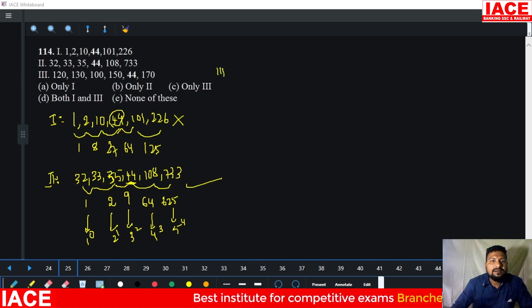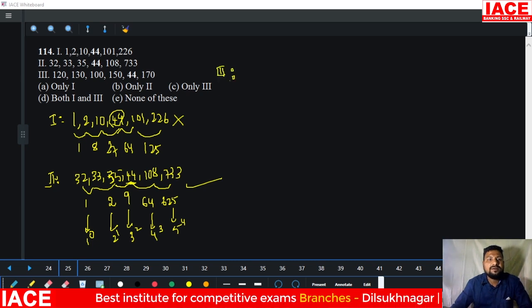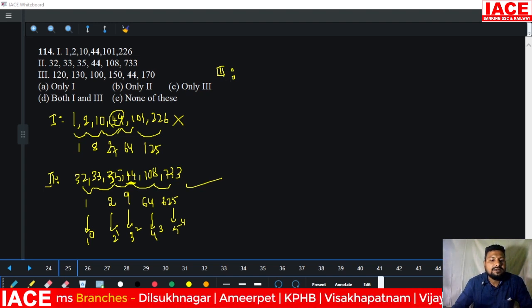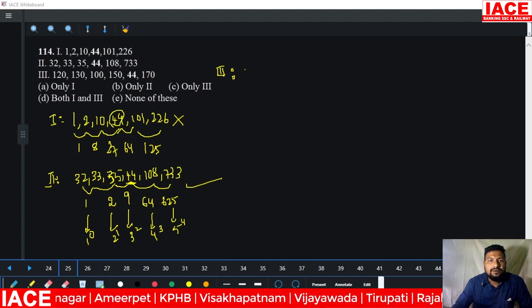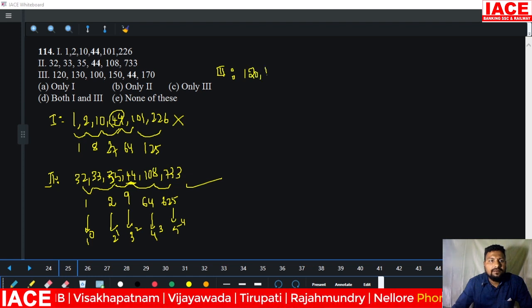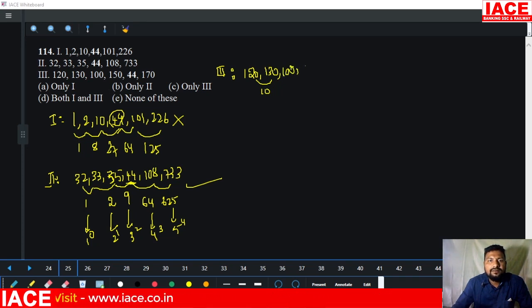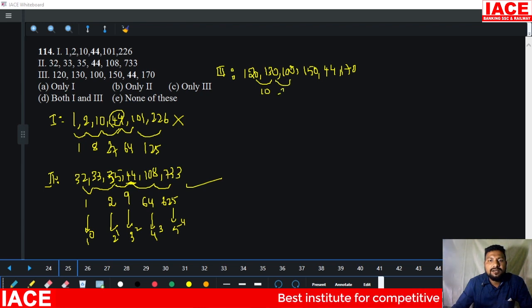Next, statement 3, we have to check. Till now statement 1 is wrong. Okay, and coming to statement 3. Here 120, 130. Here the difference is how much? 10. And next 100, 150, 44 and 170. Look at here, how much is subtracted? 30 is subtracted and 50 added.